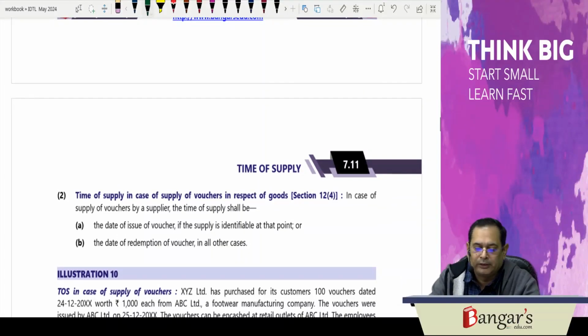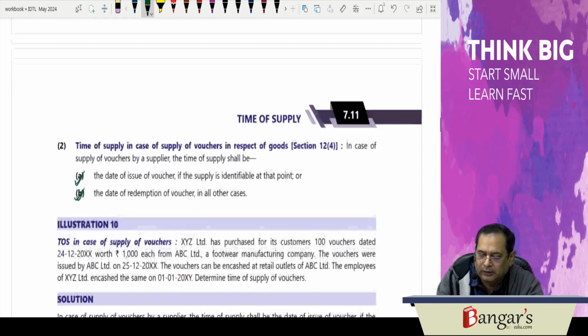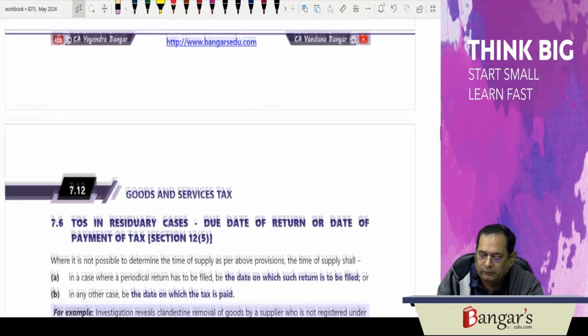Now here, what will be the time of supply in case of vouchers? If the supply is identifiable at the point of time when the voucher is issued, it will be the date of issuance of voucher. And in case the supply is not identifiable, it will be the date of redemption of the voucher.